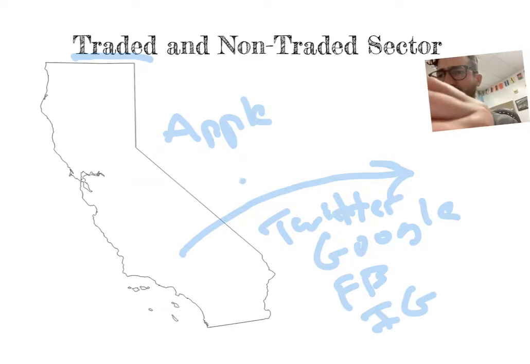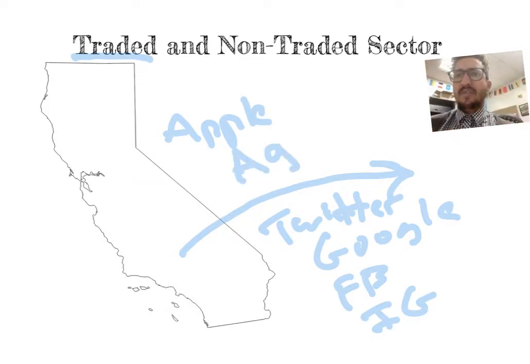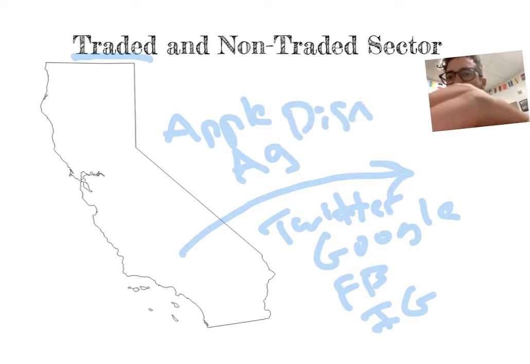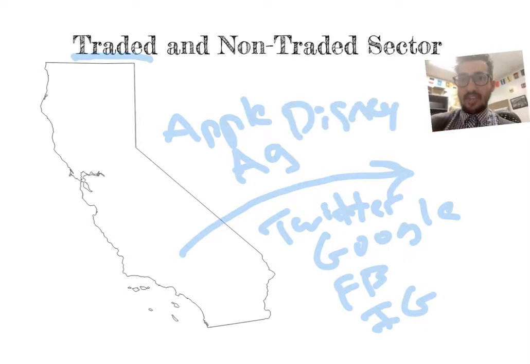Talking about agriculture in California, everything from wine industry to almonds to alfalfa. California produces a ton of agricultural goods that are sold to the rest of the world. Other big things in our traded sector, something like Disneyland, okay? Tourism is a huge aspect of our traded economy that we trade to the rest of the world. Hollywood movies, another big one, music, all these things that are produced in California are traded to the rest of